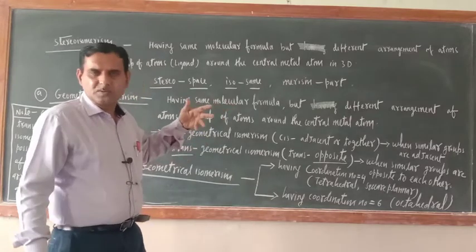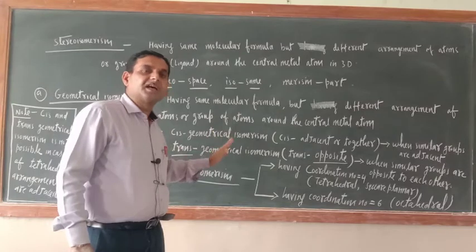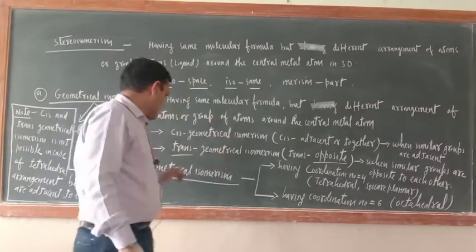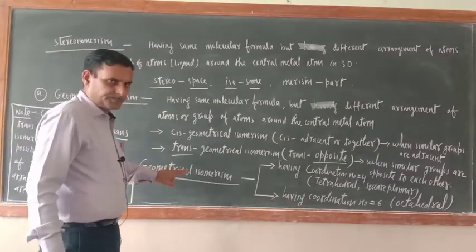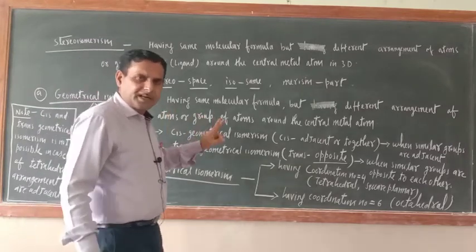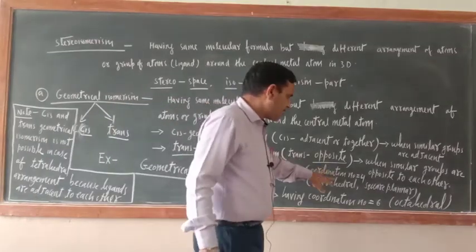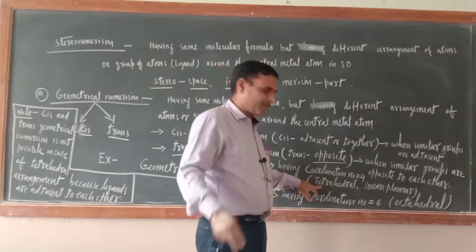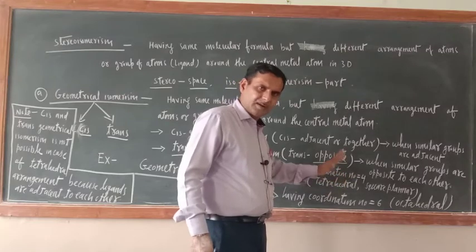Last year I taught you cis and trans, but with reference to the organic compound. Here we have to discuss with reference to coordination compounds. As far as examples are concerned, geometrical isomerism will have 2 types of example. One category of coordination compound is where the coordination number is 4. If the coordination number is 4, 2 types of spatial arrangement are possible, tetrahedral and square planar.